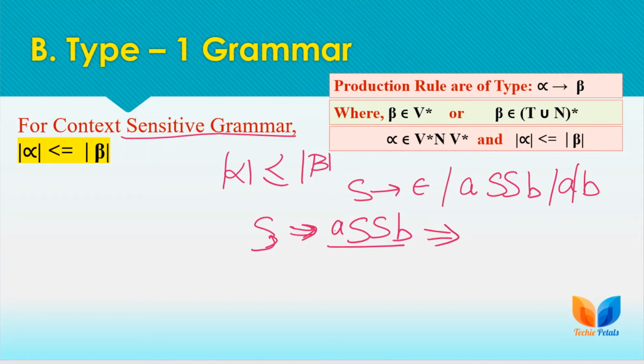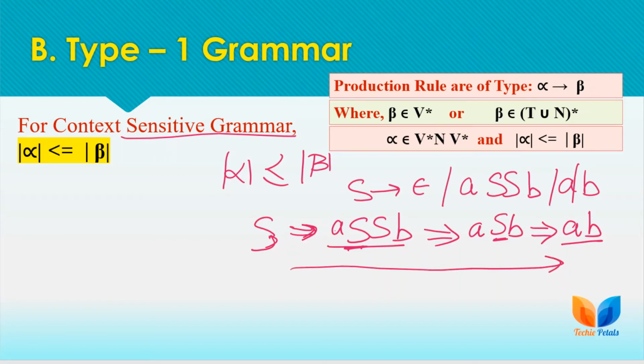By applying leftmost derivation, we replace the leftmost S with the null value. So the next sentential form will be this, and again replacing the leftmost non-terminal with null, the next sentential form is this. So here the length is decreasing whenever we apply this null rule. Here the length is 4, the next sentential form has length 3, and the next has length 2. We expect the length of sentential forms to go in increasing order, not in decreasing order.